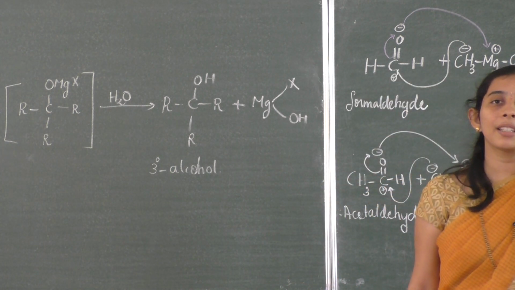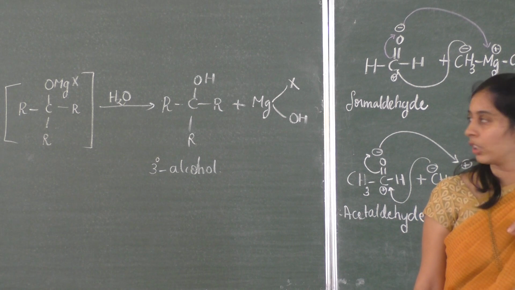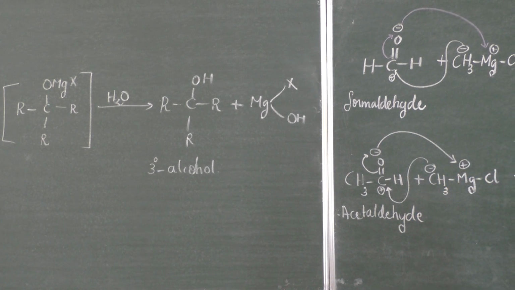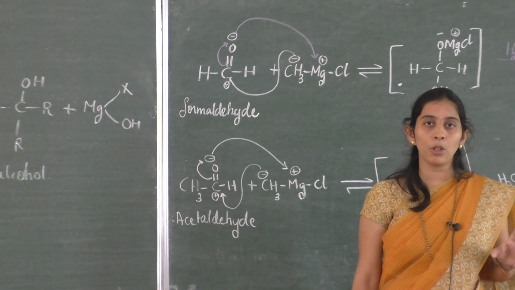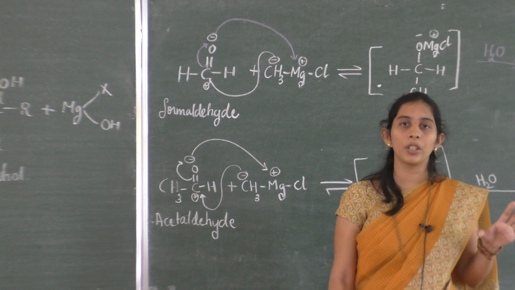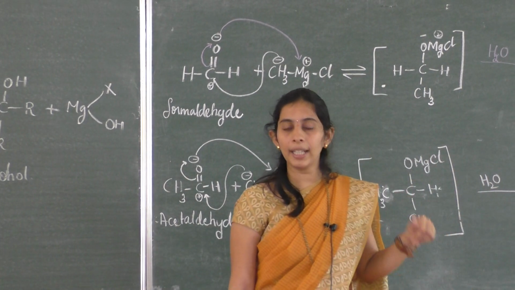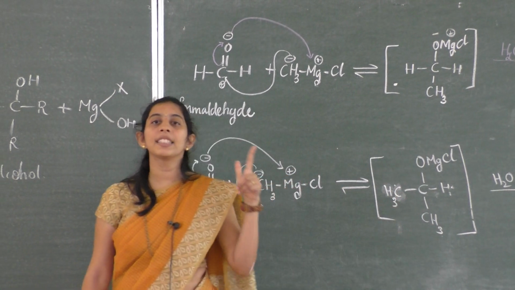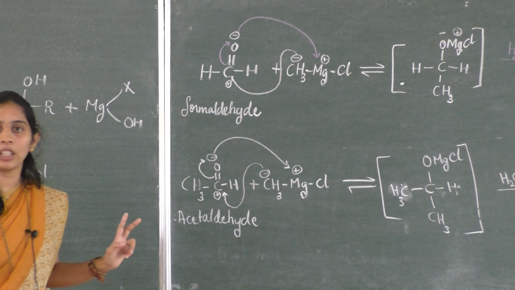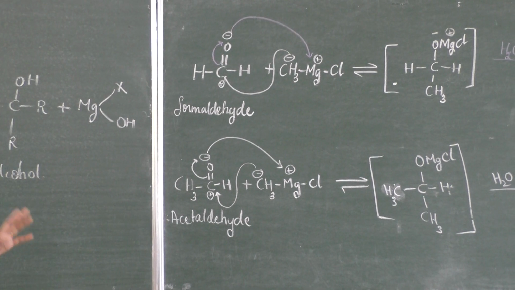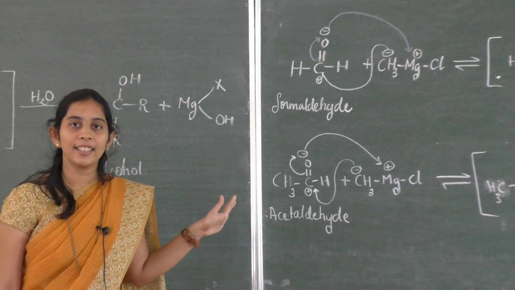You should remember which aldehyde or ketone you choose as a reactant to react with the Grignard reagent, so that you know which alcohol is obtained. If it is formaldehyde, primary alcohol. If it is any aldehyde except formaldehyde, you are going to get a secondary alcohol. If it is a ketone, you are going to get a tertiary alcohol. Hope this is clear.